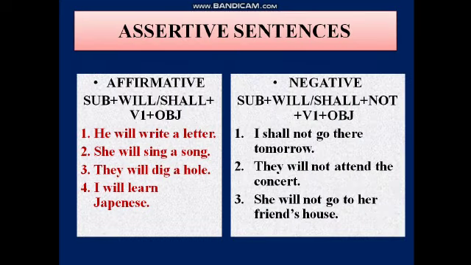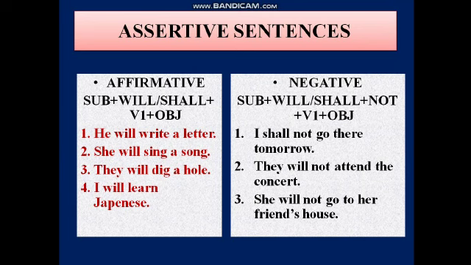Assertive sentences. Let's see affirmative first. Subject plus will or shall plus V1 plus object. For example, he will write a letter, she will sing a song, they will dig a hole, and I will learn Japanese.